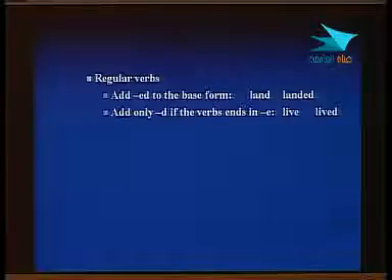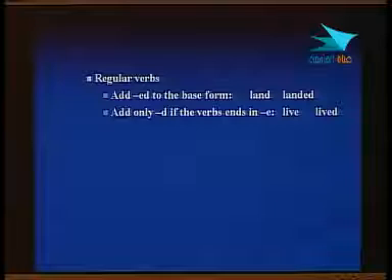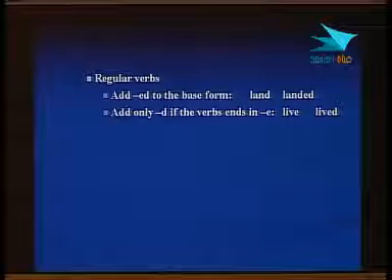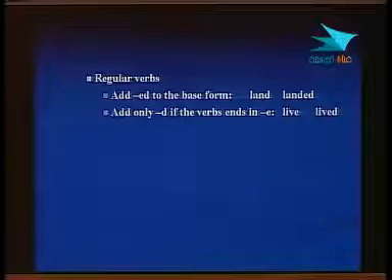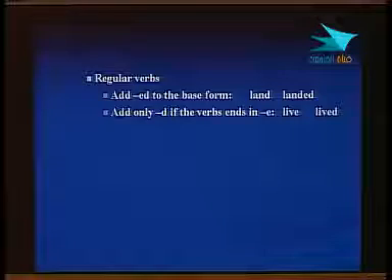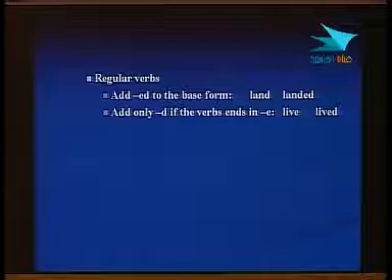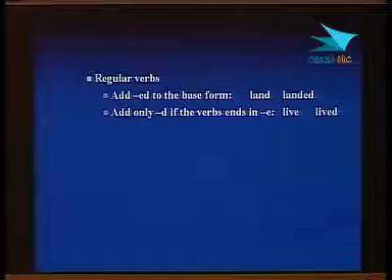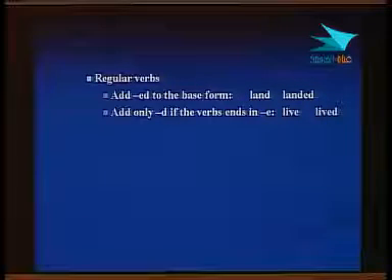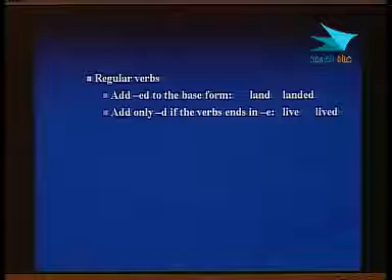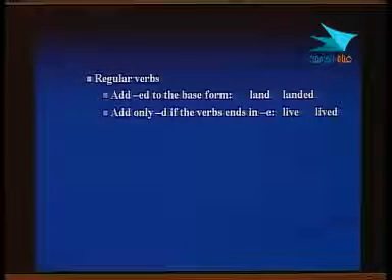The other way that we form the past tense is by adding d only. When the verb ends in e, then we add only d. Like live, so it will be lived. And as you see, the e is silent. The e is not pronounced, we don't say it. Live, and the past form is lived.